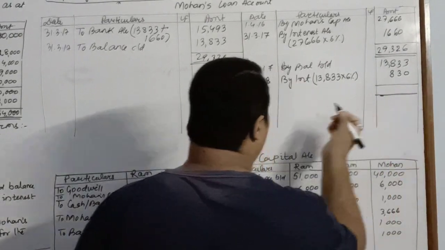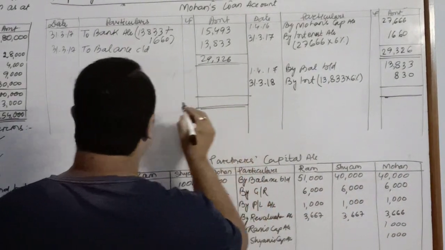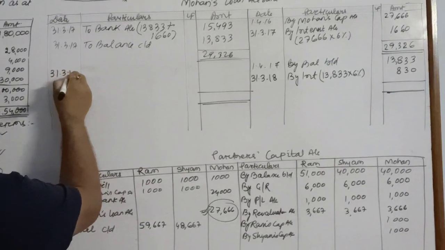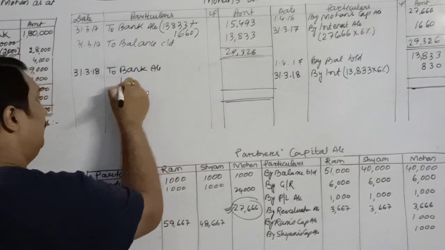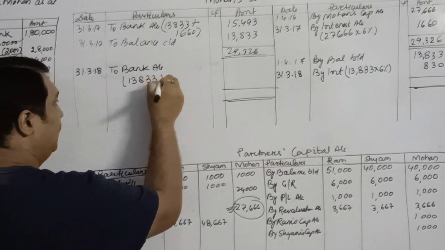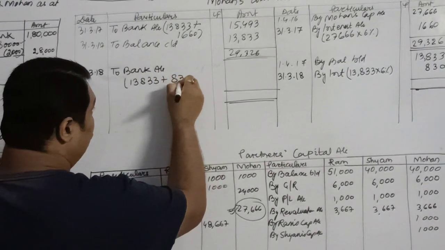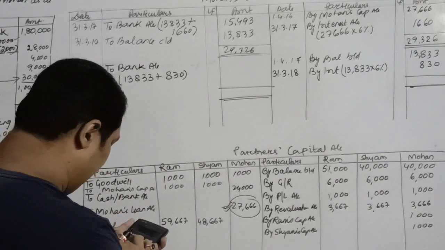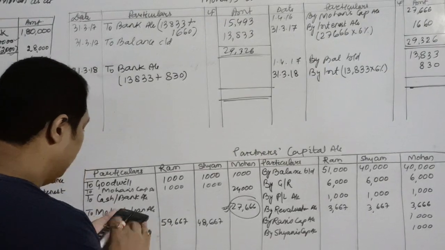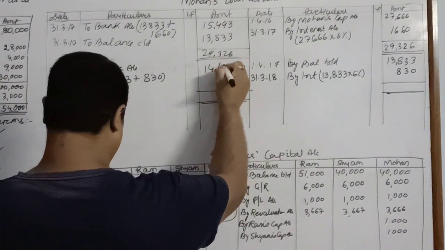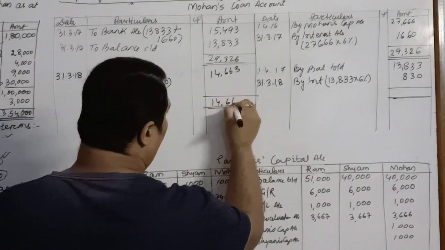Since this is the last and final payment, you will pay on 31st March 2018 to bank account the second installment of 13,833 plus the interest of 830, so a total of 14,663 will be paid off.